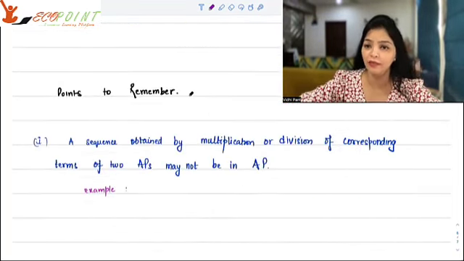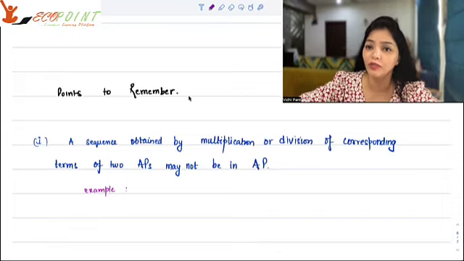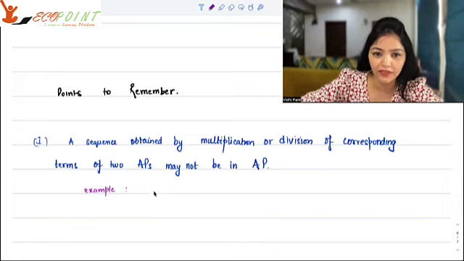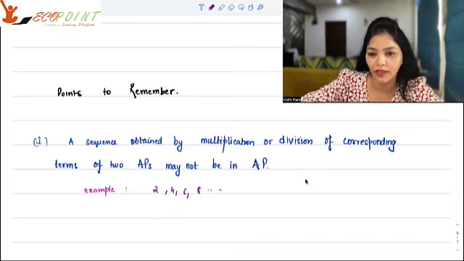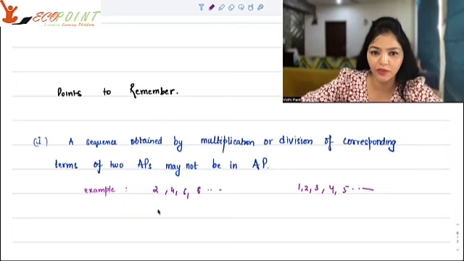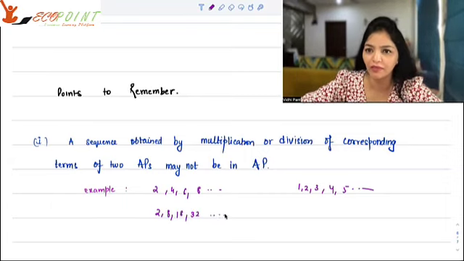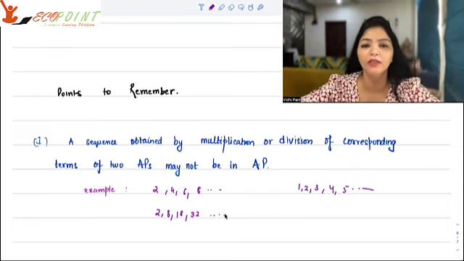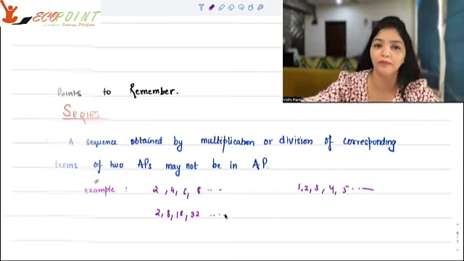One important point in AP, you must always remember that a sequence obtained by multiplication or division of corresponding terms of two APs may not be in AP. For example, if we take the sequence 2, 4, 6, 8, so on and so forth, and we take 1, 2, 3, 4, 5, so on and so forth, then if you see the product, it's going to be 2, then 8, then 18, then 32. You would notice that there is no set pattern in this, okay? So it need not be in AP.